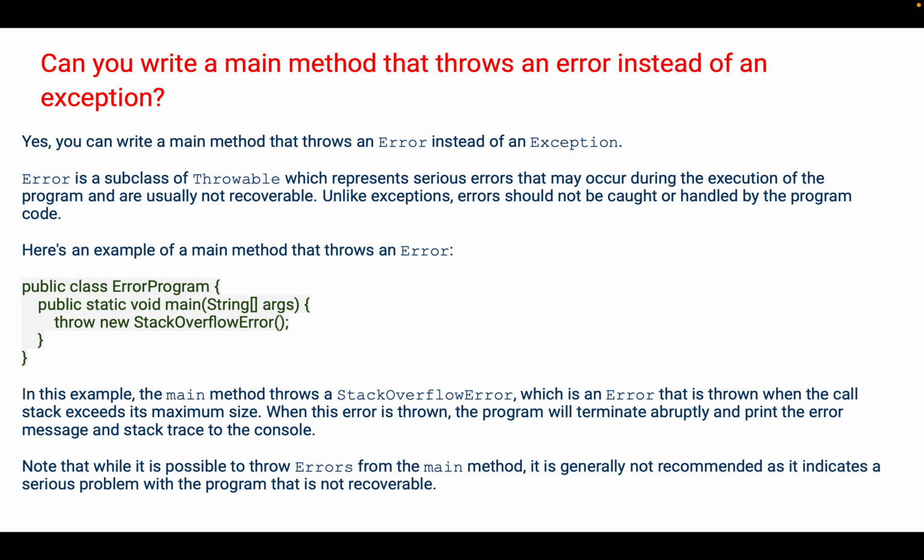When this error is thrown, the program will terminate abruptly, and print the error message and stack trace to the console. One thing to note here is that while it is possible to throw errors from the main method, it is generally not recommended, as it indicates a serious problem with the program that is not recoverable.